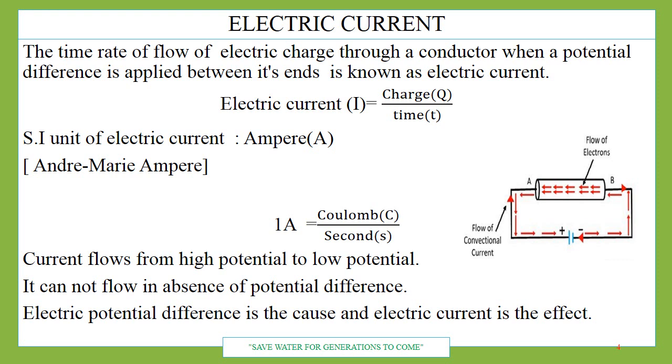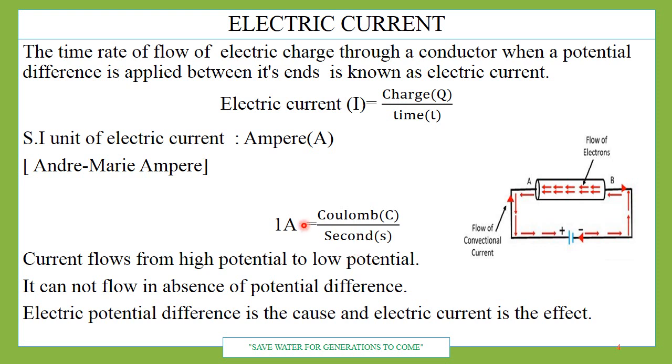Now after this, what happens when these charges are at rest or are flowing? Electricity is of two types: static and current. We are going to study electric current. Current means flowing, current means motion. We are going to study current electricity, but not static electricity.